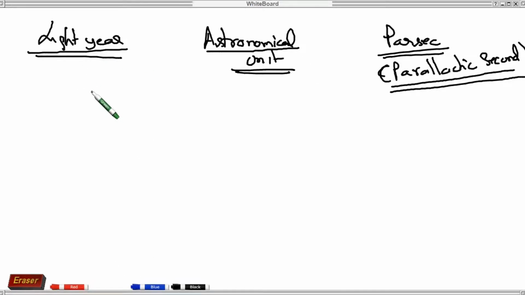So what is this light year? This is the distance traveled by light in vacuum in 1 year. That is light year.